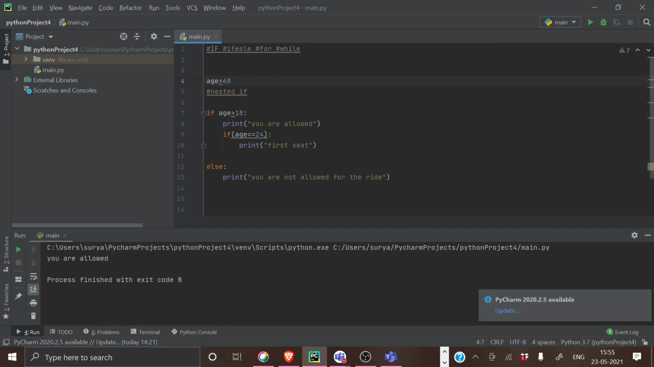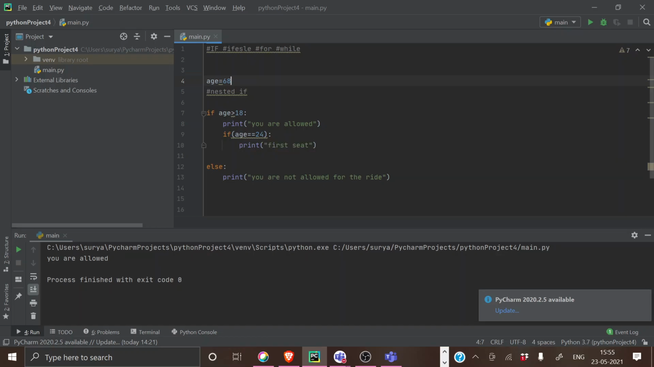I will explain how the system checks it. If I've given 68, this will go to this particular if statement: age is greater than 18. Yes, age is greater than 18 because it's 68. So it will go to this statement and print you are allowed. Then it will go to this if statement. Here it will check whether age is equal to 24 or not.